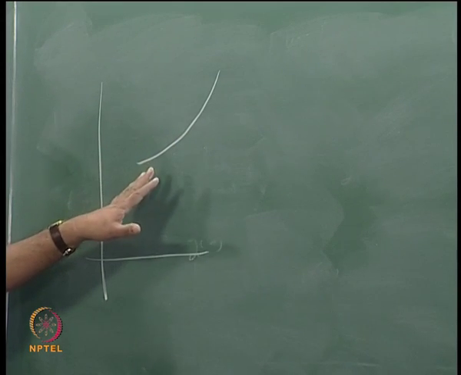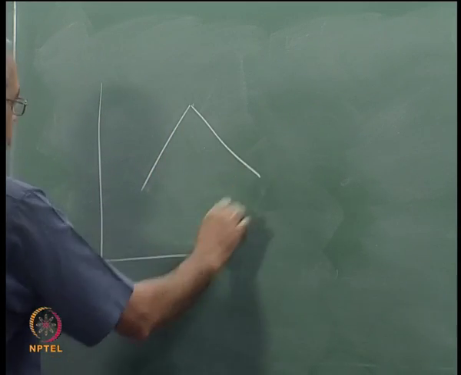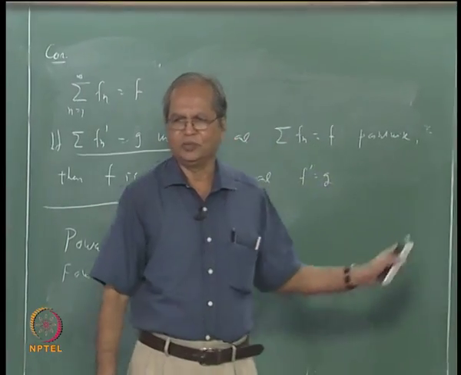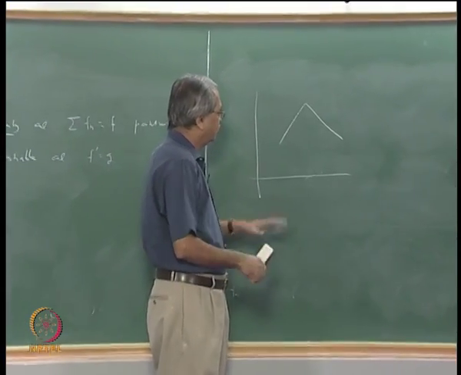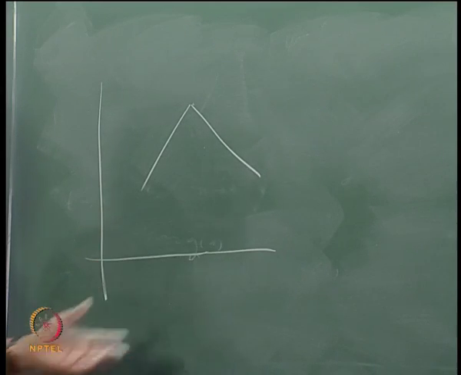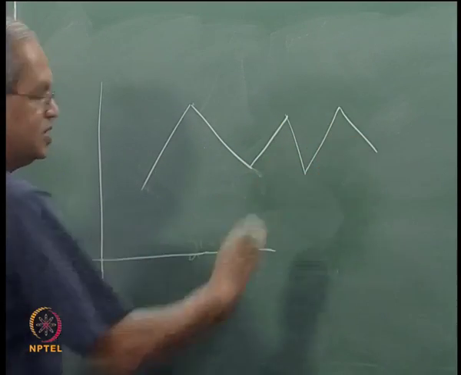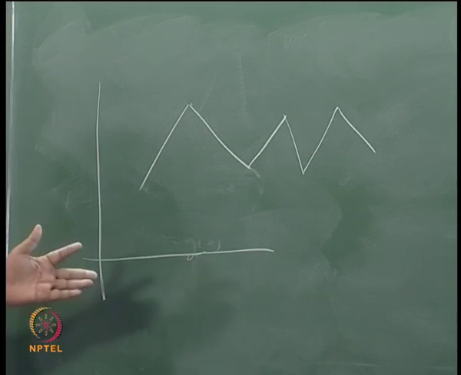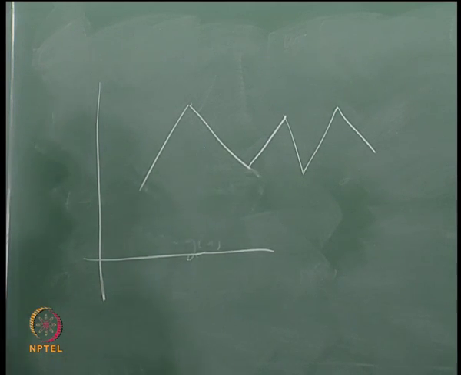but you already know that that is not true. The graph can be something like this. So a function can be continuous but not differentiable. This is the well known example of the modulus. Suppose you want a function which is continuous but not differentiable at 2 points, one can have a function like this, or suppose more than 2 points, it can be a function something like this. So it is fairly easy to construct a function which is continuous everywhere, let us say, but not differentiable at 2 points, 3 points, etc.